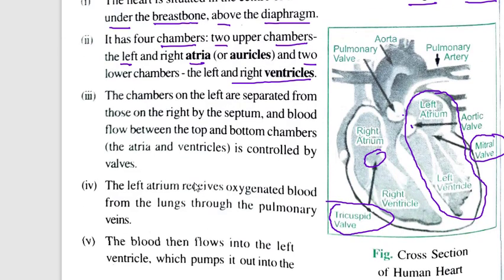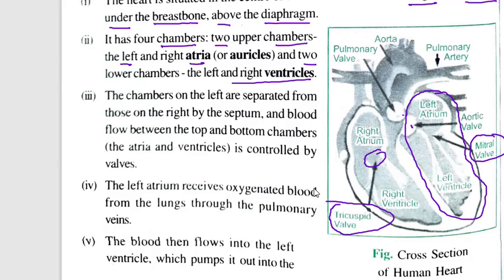The chambers on the left are separated from those on the right by the septum.